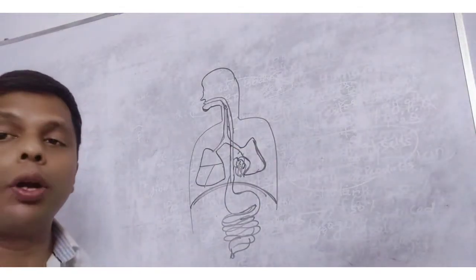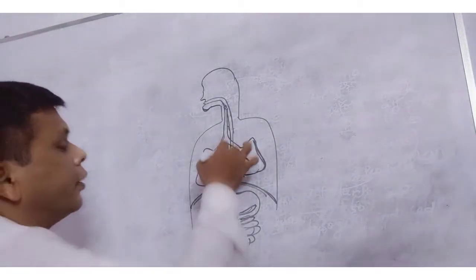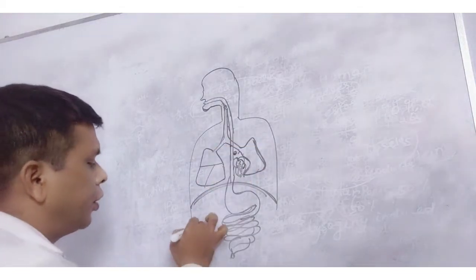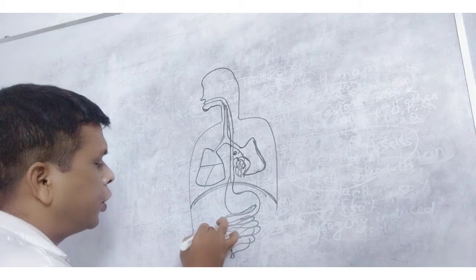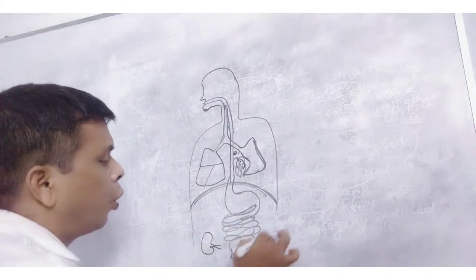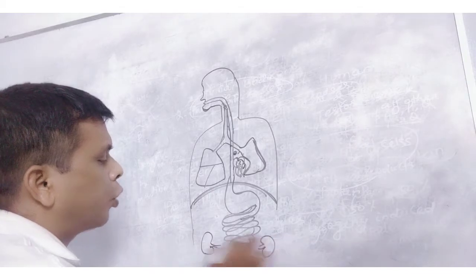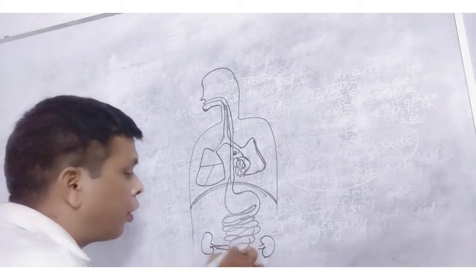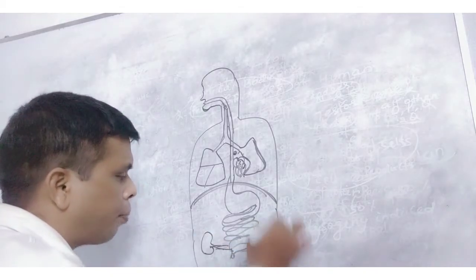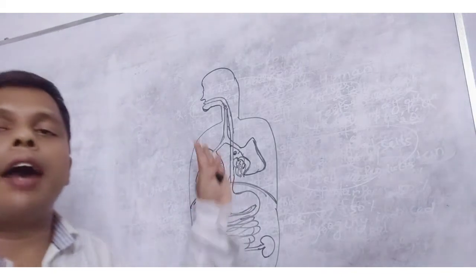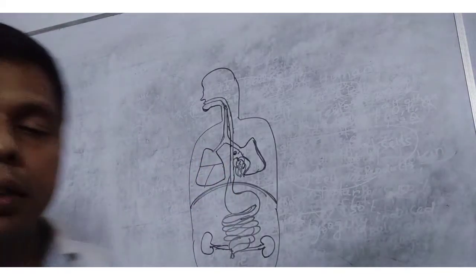Another ageing gland, the thymus, is present here. At the pelvic region, a pair of kidneys are present, the excretory system, and below it the reproductive systems are found. So various body systems are present inside the cavity.